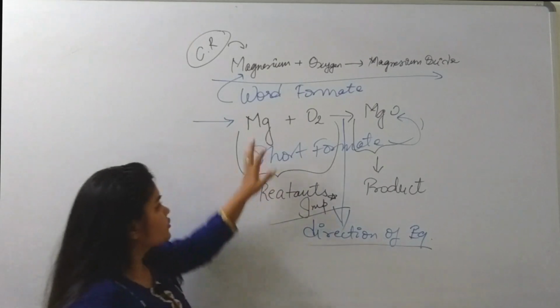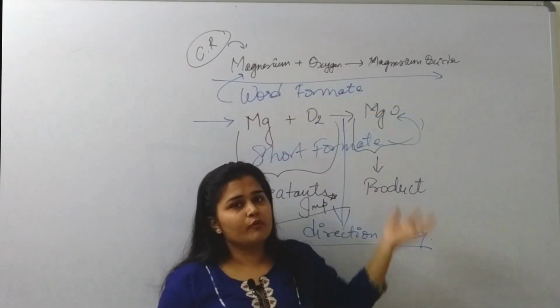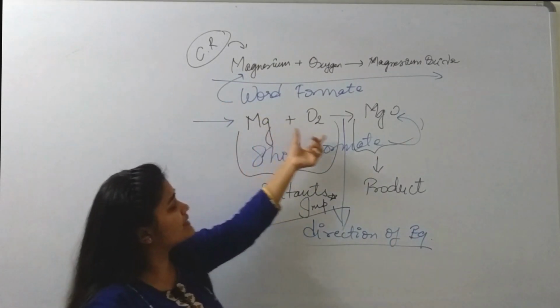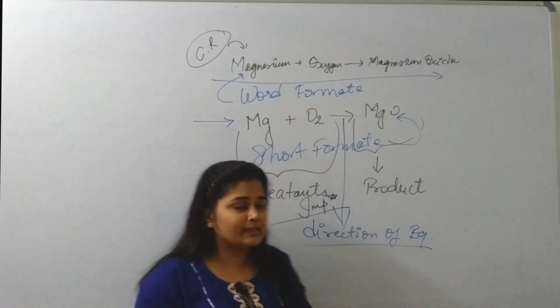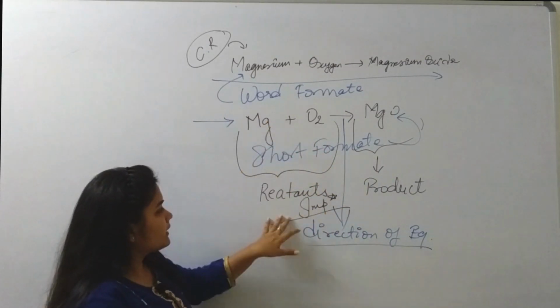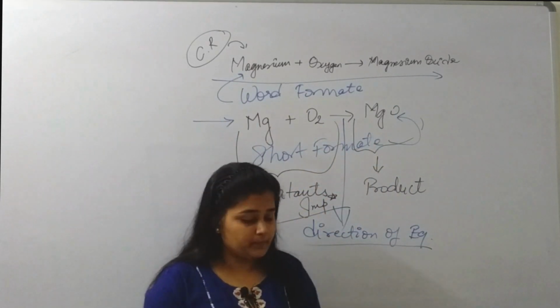So these things are clear. If we write it in the word format, it is the long form of writing a chemical reaction. If we write in short form, in the form of symbols, it is the short format, and this is also known as a chemical equation. These are the reactants, these are the products, and the arrow between them shows the direction.